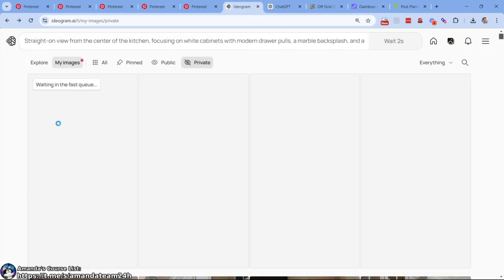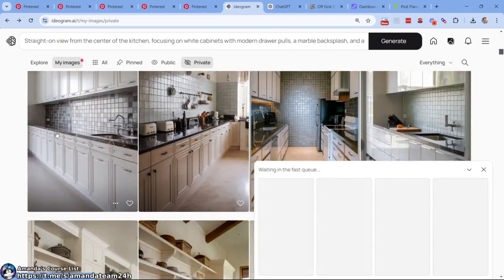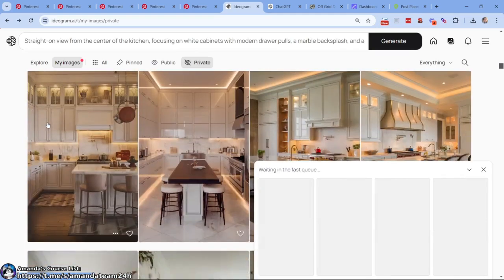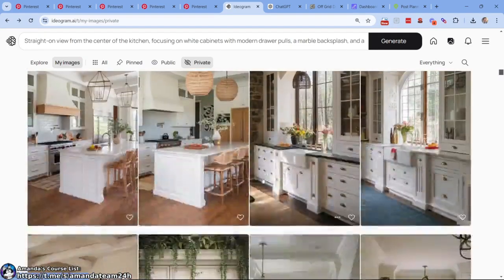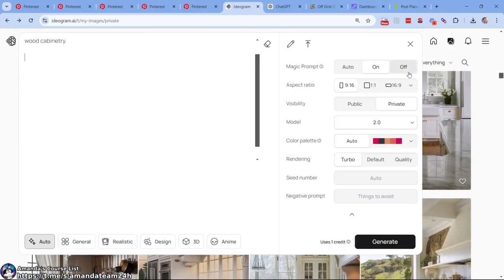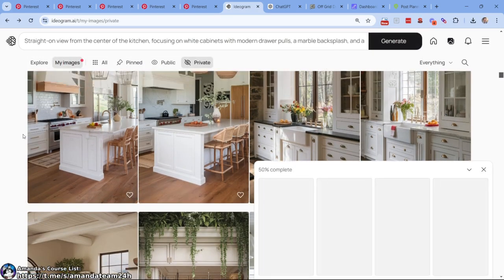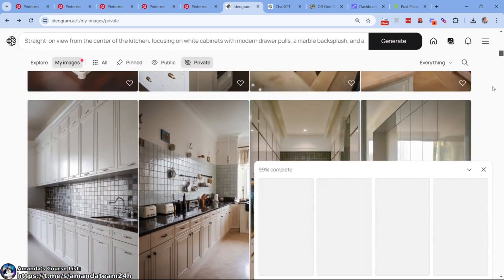So why are we doing it this way? Let's just back up. The reason is we are trying to get variants in one click. Ideogram gives us the benefit of 4 images, right? 4 images out the gate. Boom. We don't want it to give us the same image over and over again for those 4. So we try to make a prompt that is so generic that it has interpretation freedom. It has to. We're forcing it to fill in the blanks, right? We're forcing it to fill in the blanks.